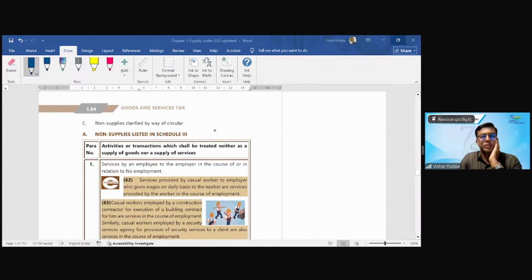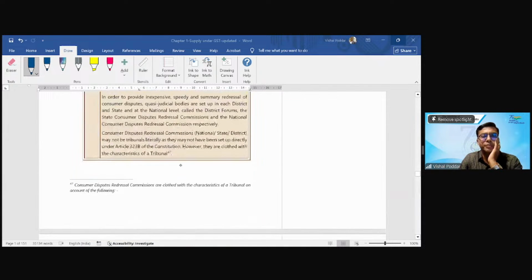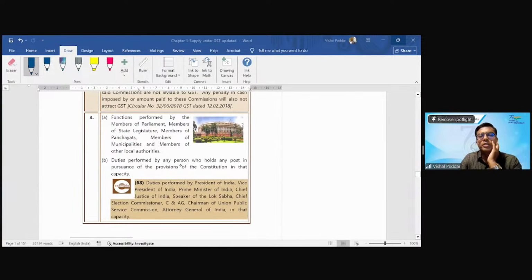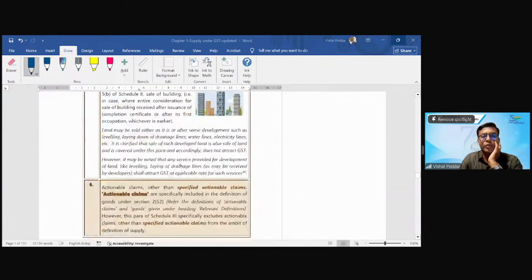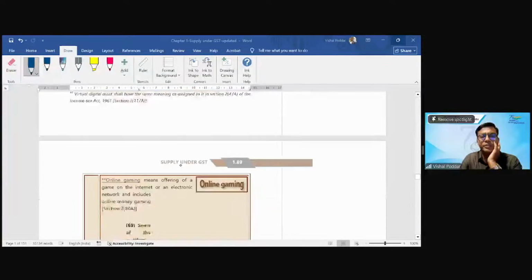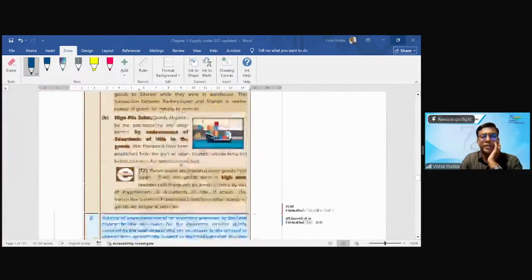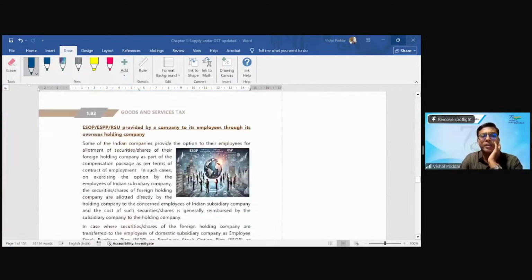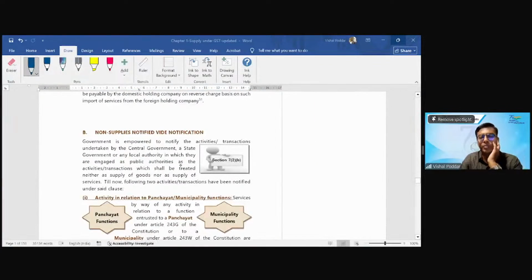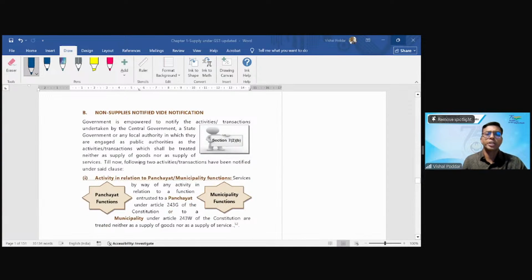So, what is not supply? What is no supply? You find it in two places. One is Schedule 3, which is the list. And also by way of certain notifications, which we are also going to study. But first we have this Schedule 3 list, which is no supply. And then you have the entire notification, which deals with what is no supply. I'll first start with the notification part because that is very small and limited. So we can first complete that and then I'll come to part A, which will be the Schedule 3 transactions.